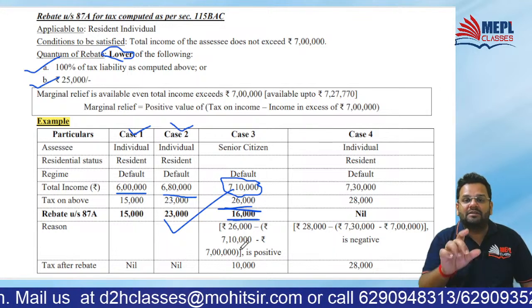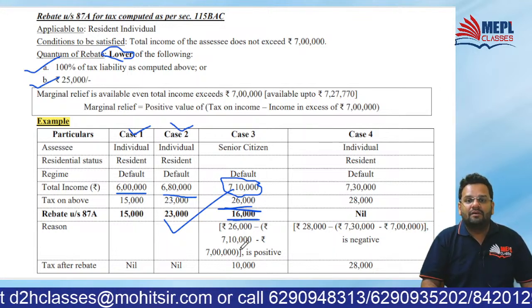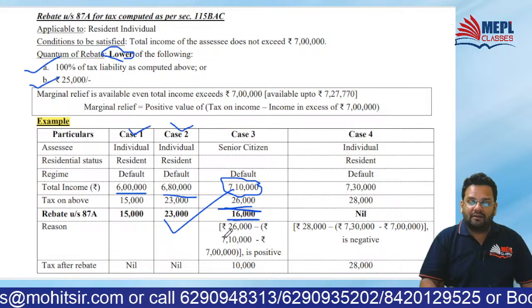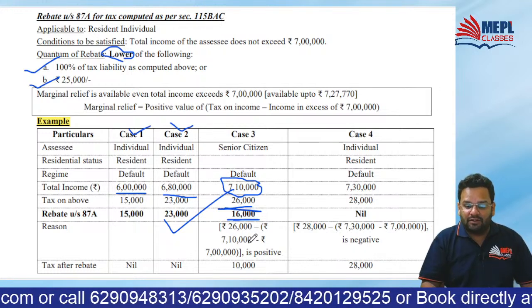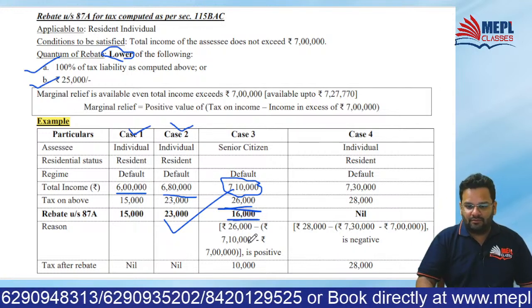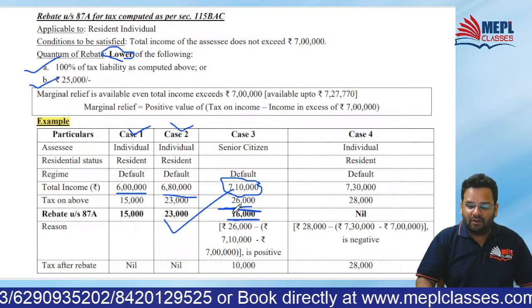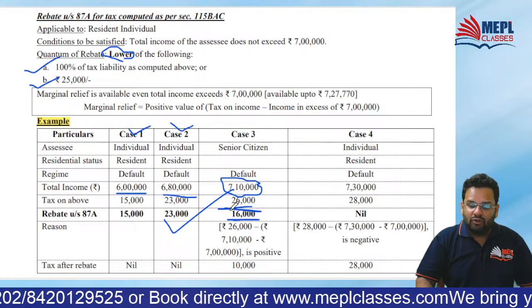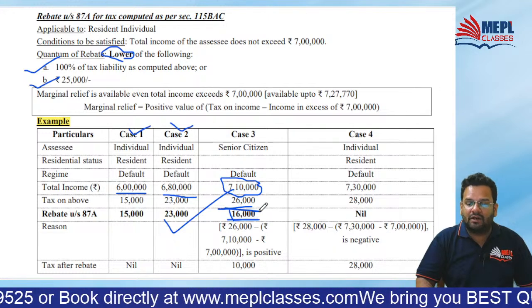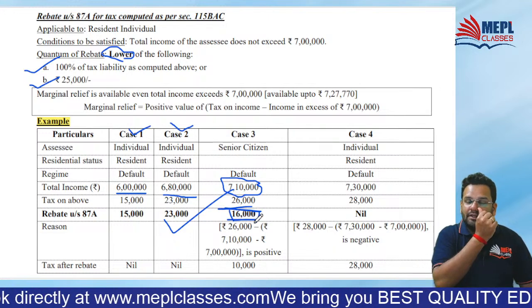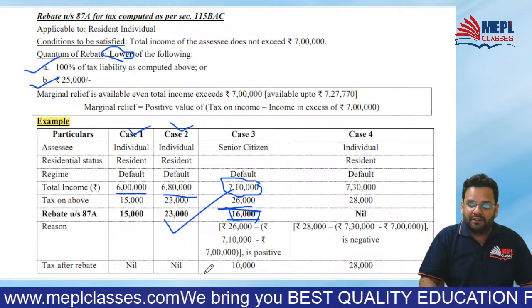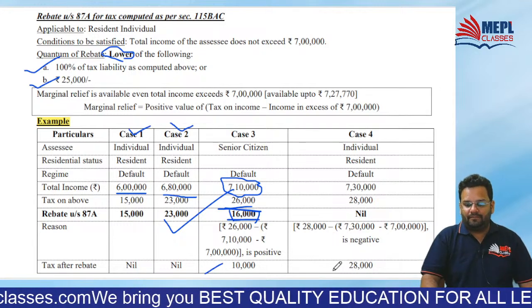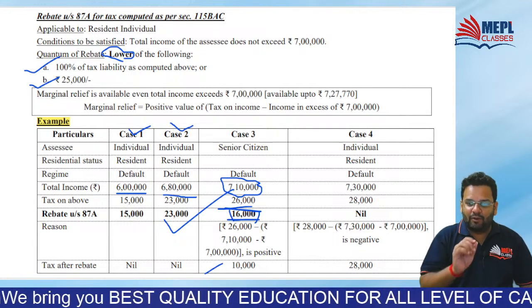Your total income exceeded 7 lakh by 10,000. So you will get rebate, but 26,000 minus 10,000. You will get rebate of 16,000, and eventually your tax payable will be rupees 10,000. Did you get this point, guys? All of you?